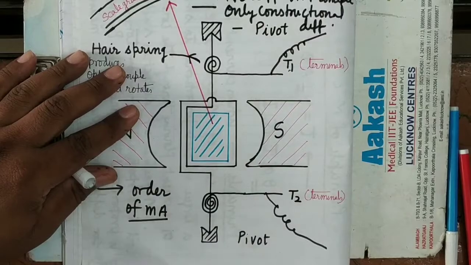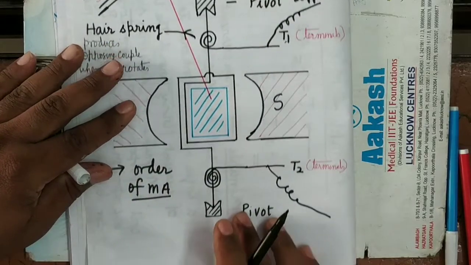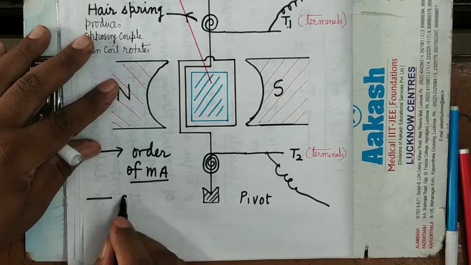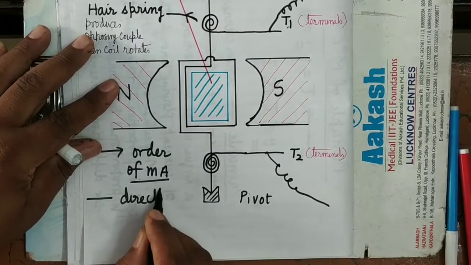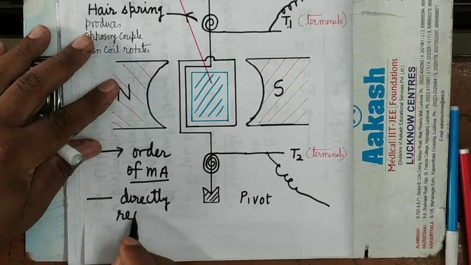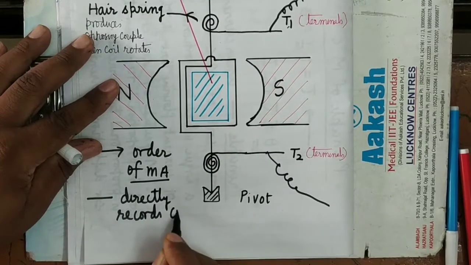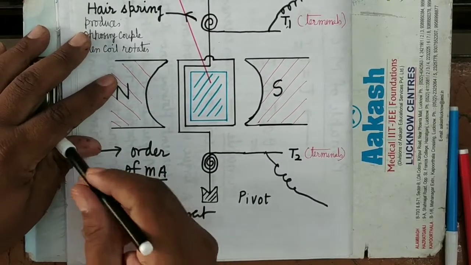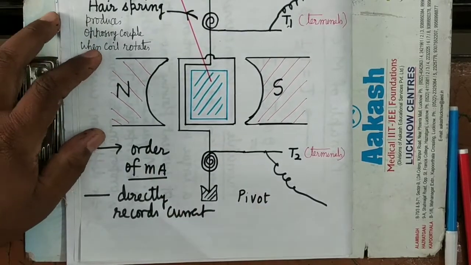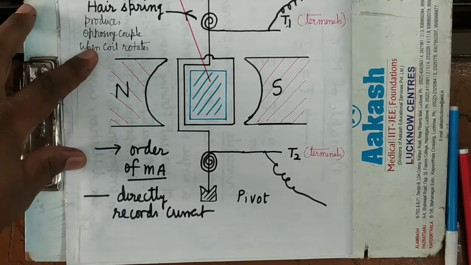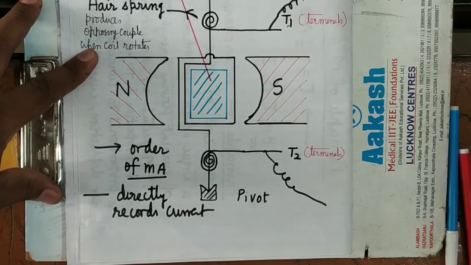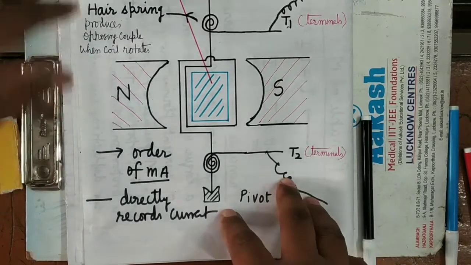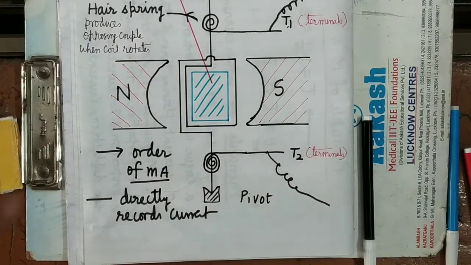It directly records the current. There is no need to calculate the current. While its sensitivity is low, it can measure current only of the order of milliampere. So in this lecture only up to here. Now we will discuss the sensitivity of galvanometers in the next lecture. Thank you.